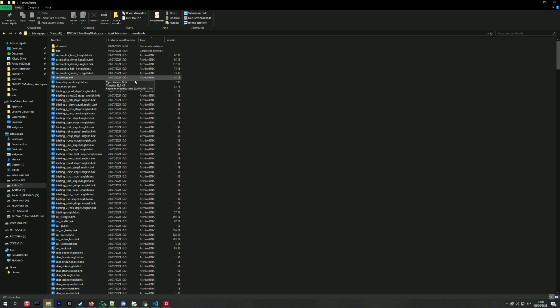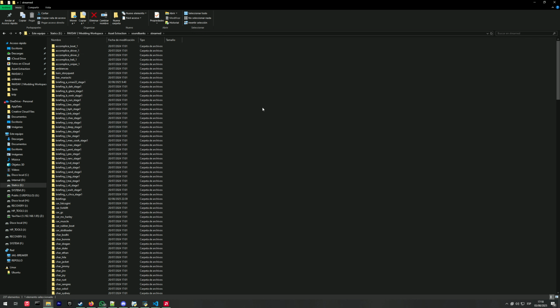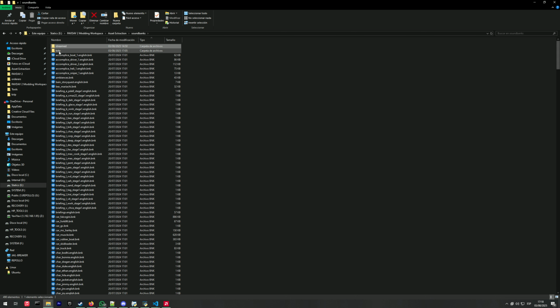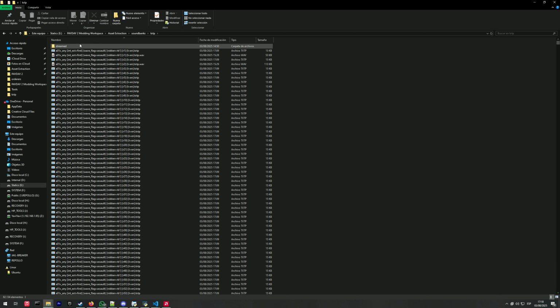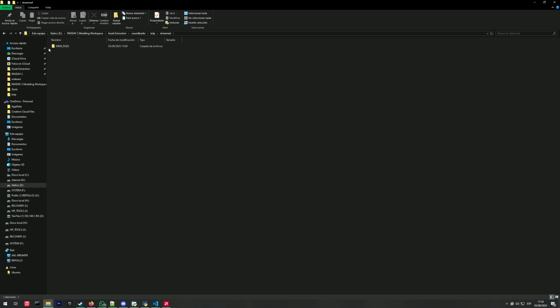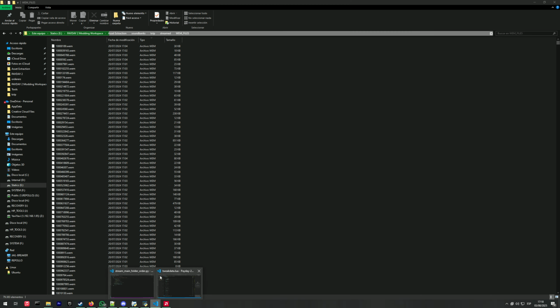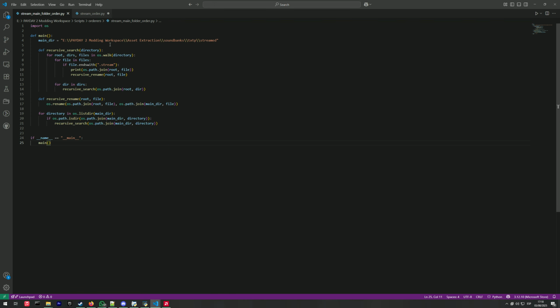a TXTP folder. What you will need to do then is copy everything in the streamed folder, which you also need to extract to the TXTP folder and the directory you specified in Wwiser. When you copy it, it won't be like this. You will need to use a script, either batch or anything else. I used Python to move them all in the same directory, the same root directory.